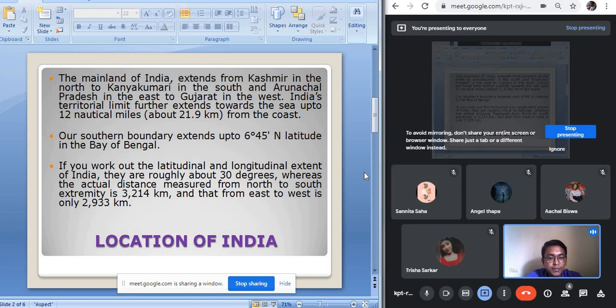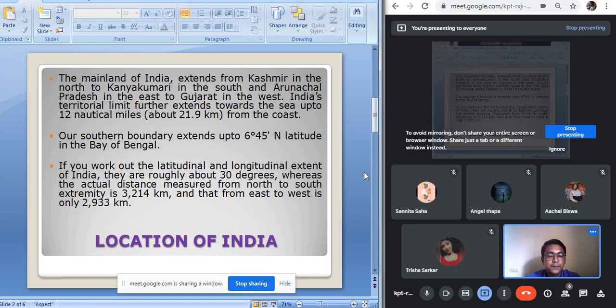That means our country is situated within 68 degree 7 minute east to 97 degree 25 minute east longitude and 8 degree 4 minute north to 37 degree 6 minute north latitude.